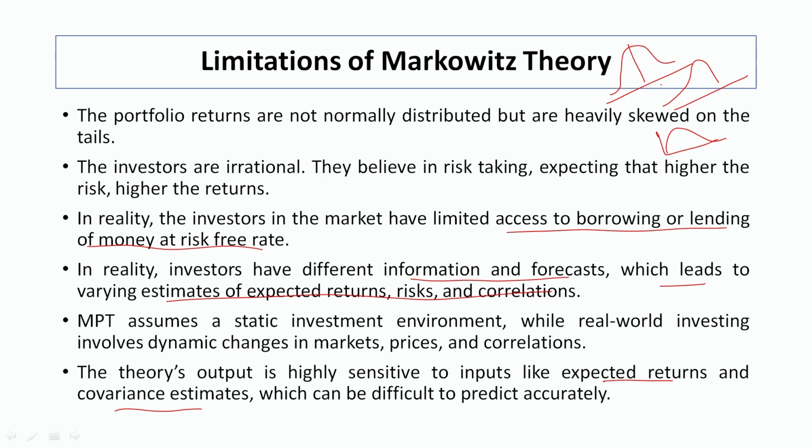The theory's output is highly sensitive to inputs like expected returns and covariance estimates, which in reality are very difficult to estimate. When we go to the formulas and estimation of Markowitz portfolio theory, we will see that in real life it becomes very difficult for an investor to calculate these things. The theory has been propounded, but in real life situations, it is very difficult. Only fund managers have the ability to apply Markowitz portfolio theory. For normal investors like you and me, it becomes very difficult to do portfolio analysis with the help of the covariance and correlation calculations propounded by Markowitz.